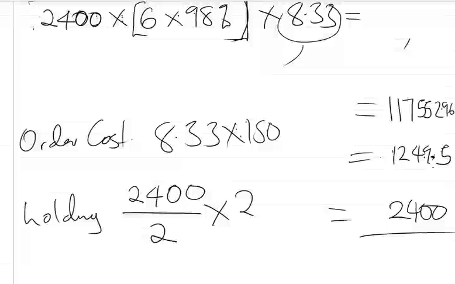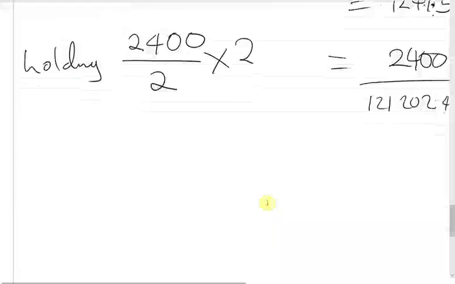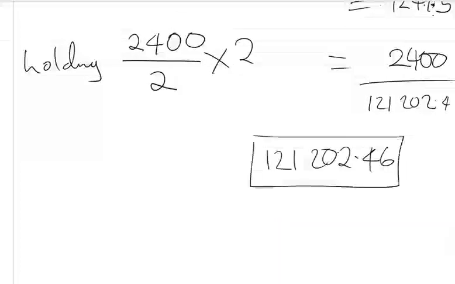So if we add them, we're saying 117,552.96 plus 1,249.5 plus 2,400. We're finding that it's 121,202.46. So that's the amount that we're supposed to pay. So if we are gonna take advantage of the discount, we are gonna pay this one.